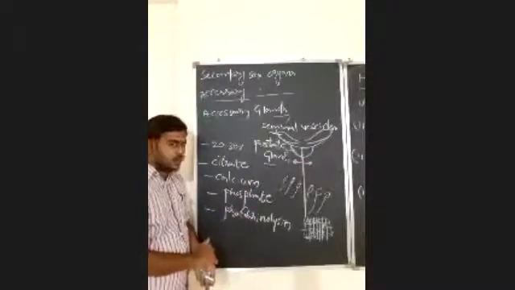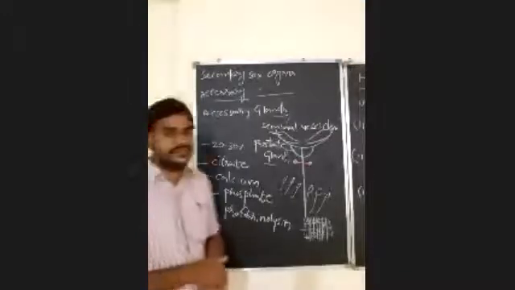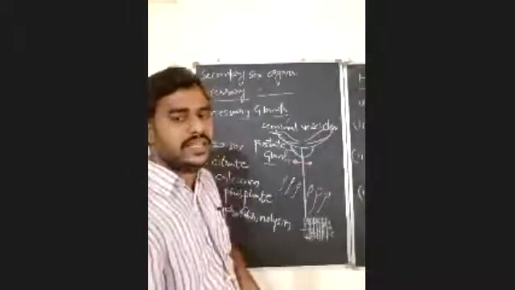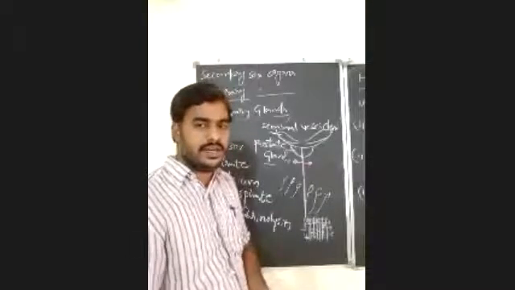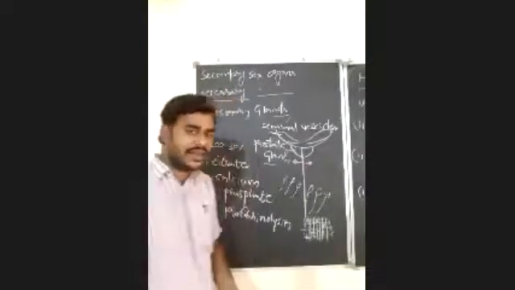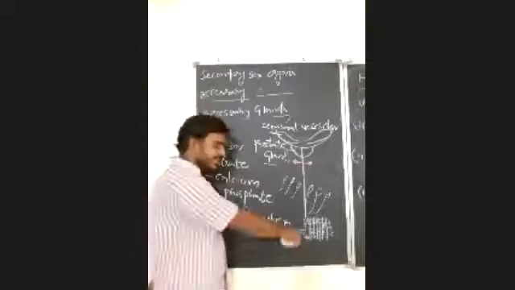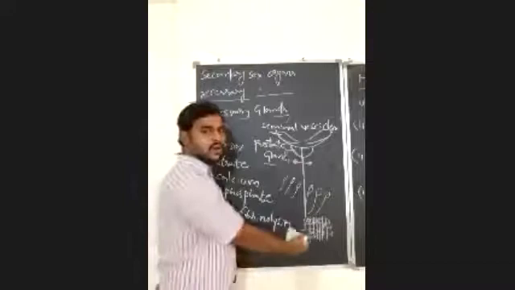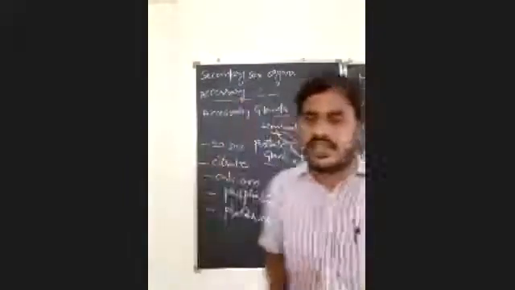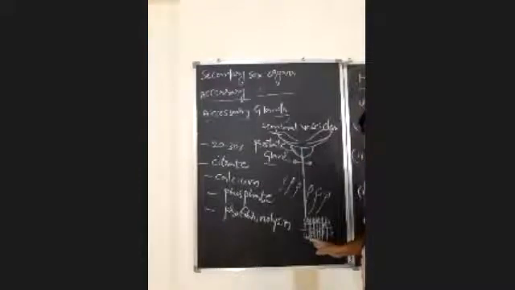What is the use of this fibrinolysin? Already I told you, semen is in the form of a clot. Whenever insemination is done, semen is released as a clotted semen. If the semen is in the form of a clot in the female genital tract, then how could the spermatozoa start their motility or movement towards the ovum?